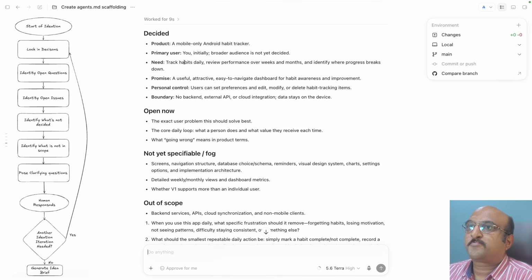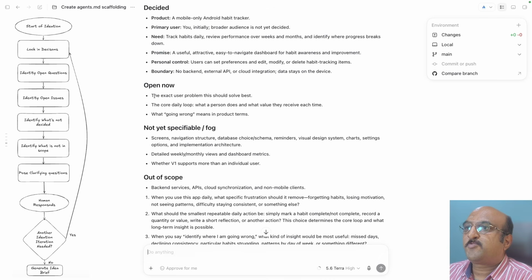So it says what is decided: mobile friendly, mobile app, primary user you, broader audience not yet decided. The need: track habits daily, review performance over the weeks and months. The promise: a useful, attractive, easy to navigate dashboard. Personal controls: users can set preferences to edit, modify and delete habit tracking items. Then the boundary: exact user problem that this should solve best. Yeah, I mean, I have not yet defined that.